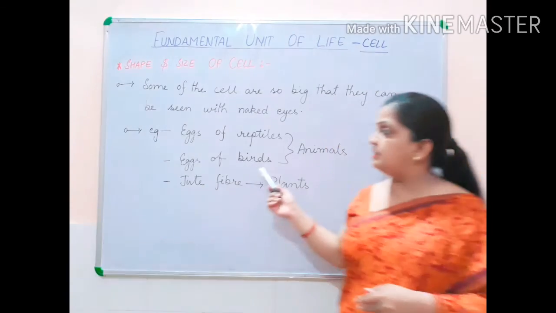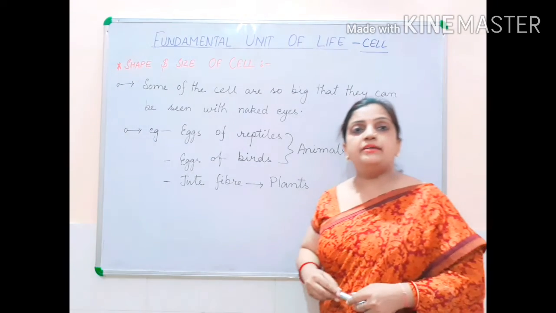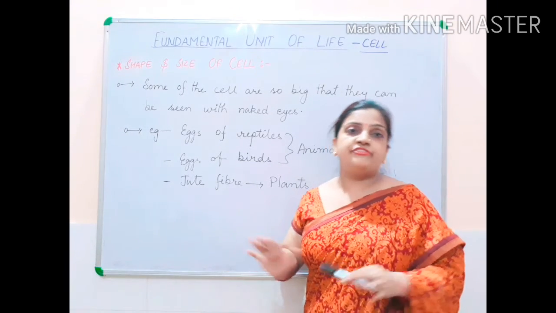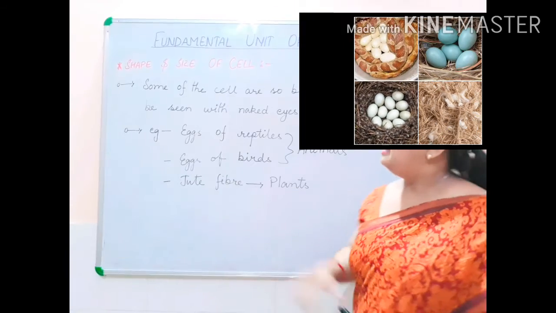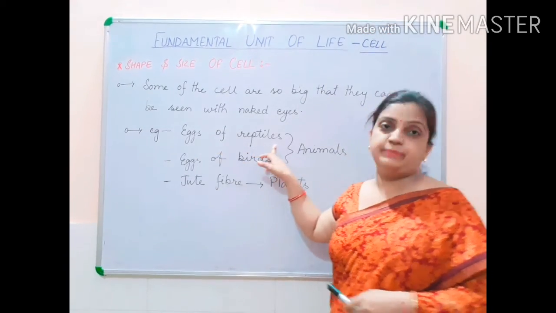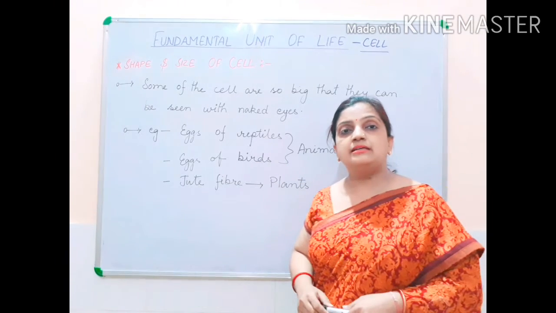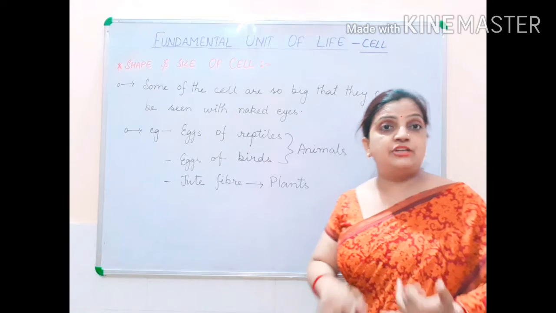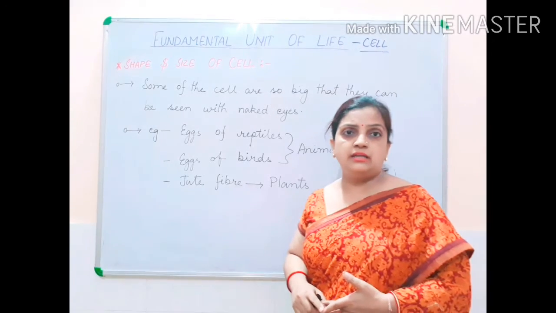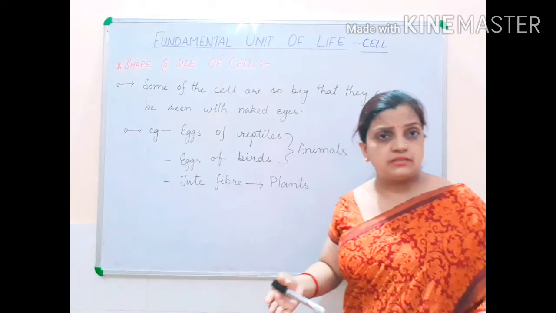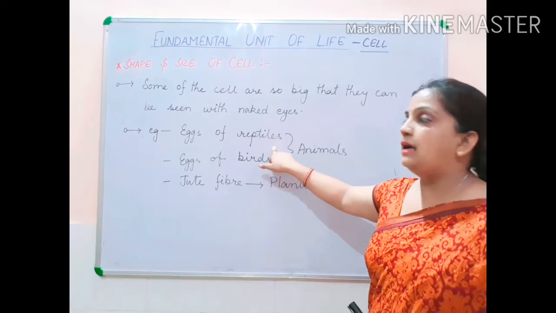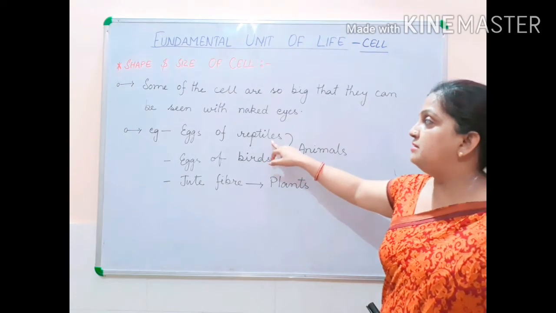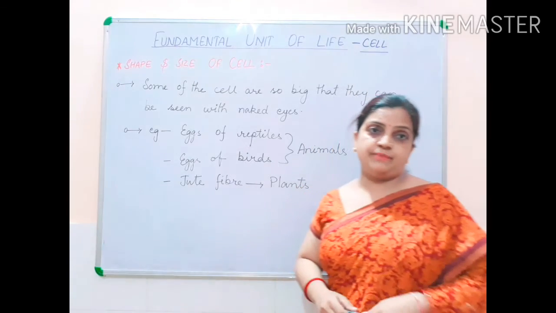So children, let us discuss some examples where your naked eyes are sufficient to observe the cells. Such examples are the eggs of reptiles. Which animals come under the group of reptiles? Like your lizard, snake, crocodile. These are all members of the reptiles, and the eggs of these reptiles are big.